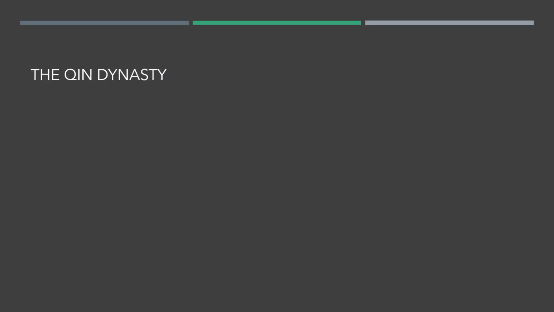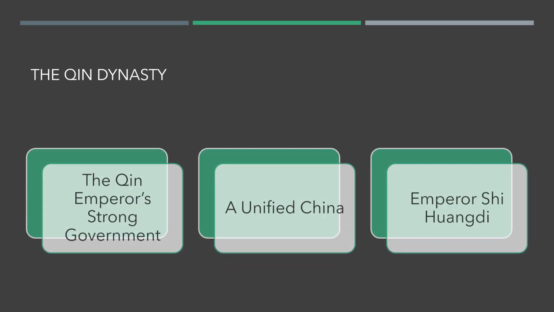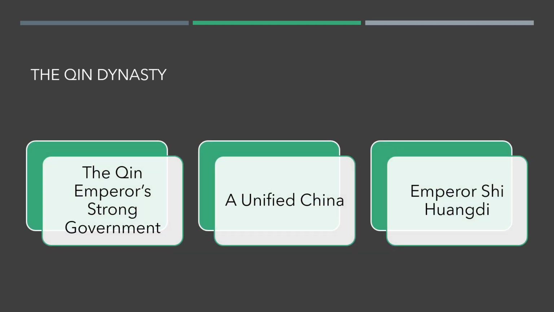About the Qin dynasty, we can start by saying that the Warring States period marked a time in China when several states battled each other for power. One state, the Qin, built a strong army that defeated the armies of the rival states. Eventually, the Qin dynasty united the country under one government.